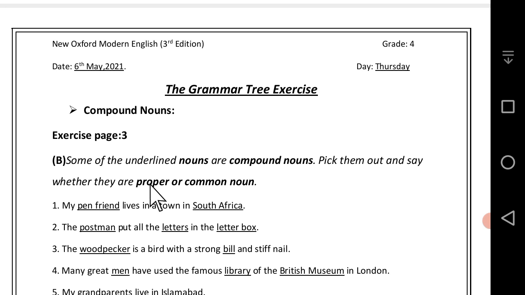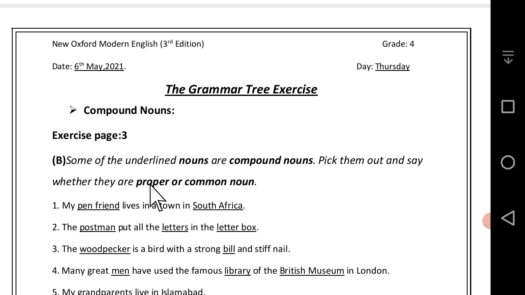Listen to the definition carefully. You already know that there are two main kinds of noun, common and proper. A common noun is a general name that is given to all things, places, animal, or person of one kind. For example, book, country, river, dog, girl, boy, city, etc. Proper noun. A proper noun is a special name given to a particular thing, place, animal, or person. For example, Asia, Canada, Salim, Karachi, Taj Mahal, Pakistan, etc.